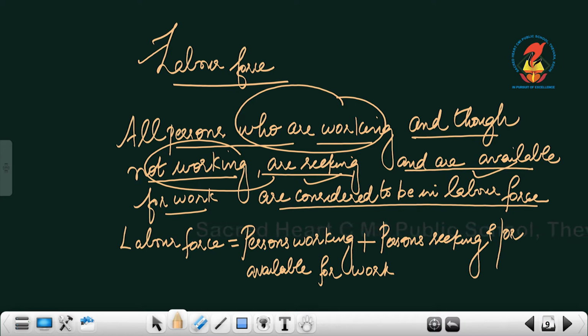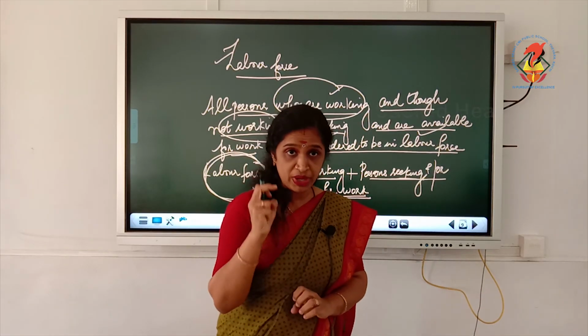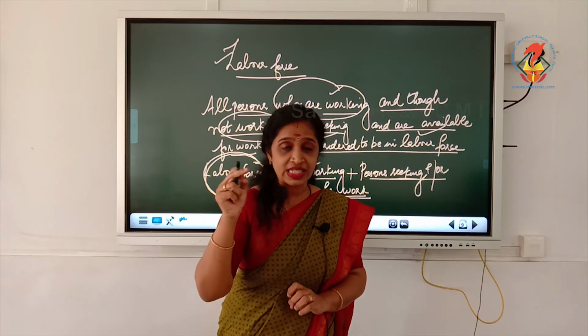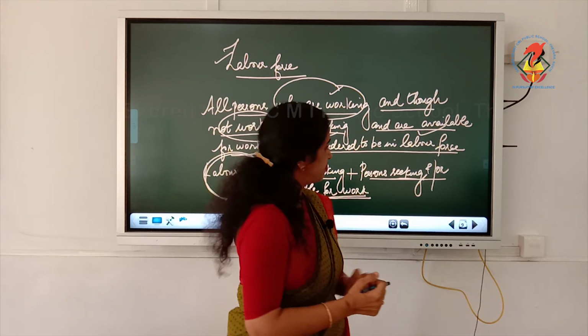Now labor force is equal to persons working plus persons seeking and or available for work. So this definition is written in the form of an equation. Labor force is thus equal to persons working at present plus persons though not working now, but they are seeking and they are available for work. They can be considered under labor force. So, once again, labor force: those who are working at present plus though not working, they are seeking a job or they are available for a job, that is known as labor force.